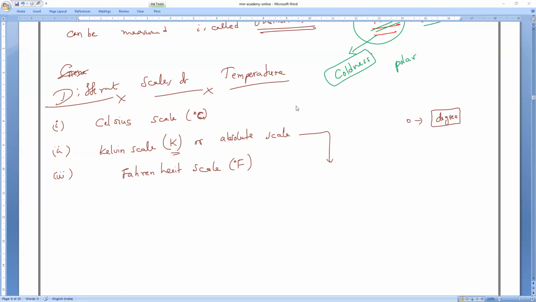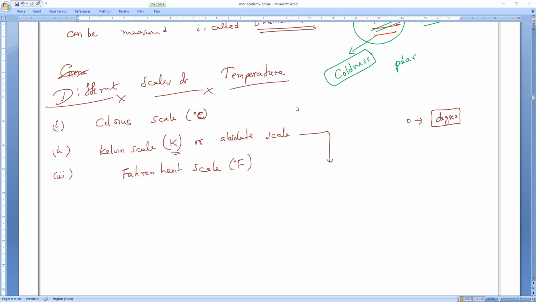So you just write it. The best scale for the measurement of temperature is Kelvin.